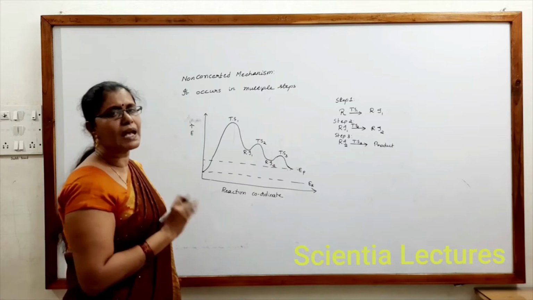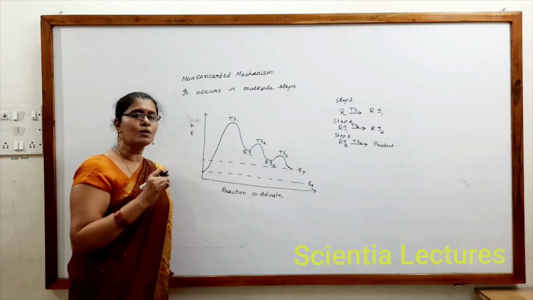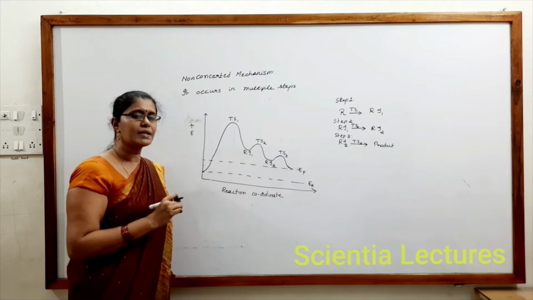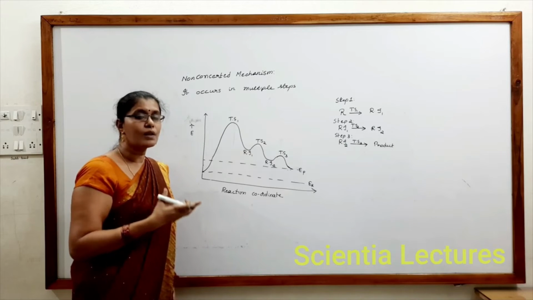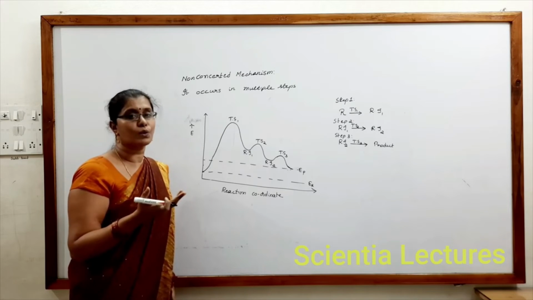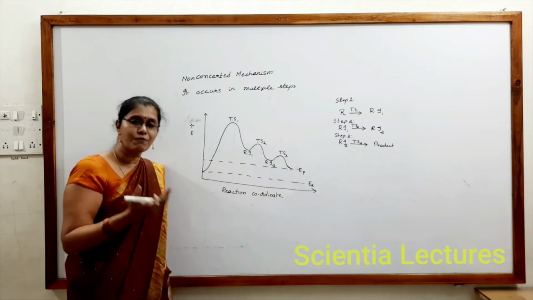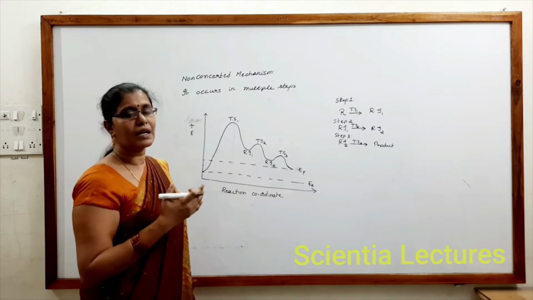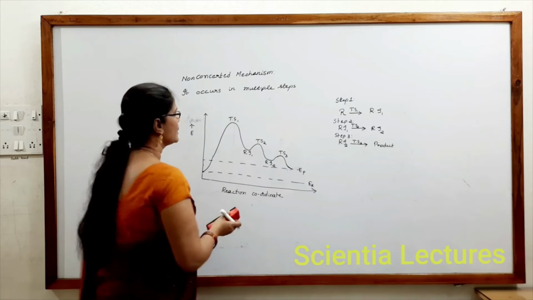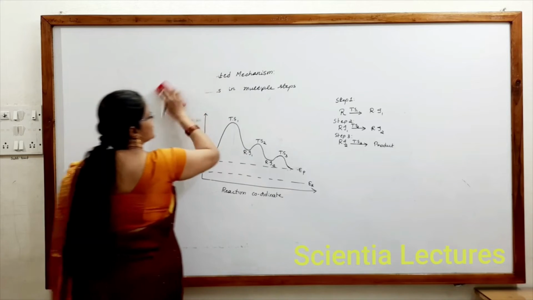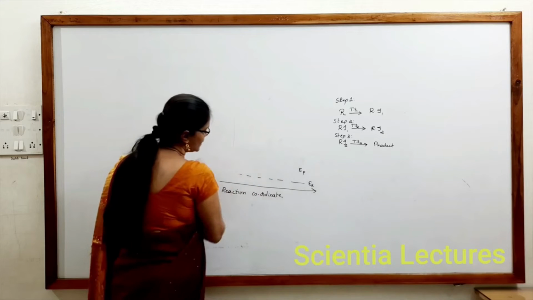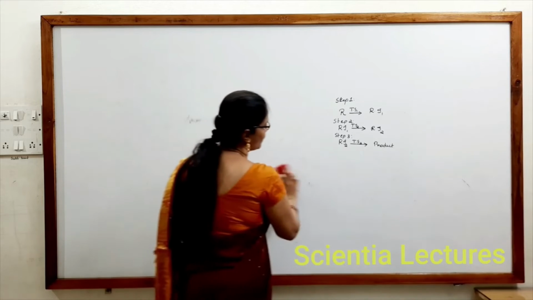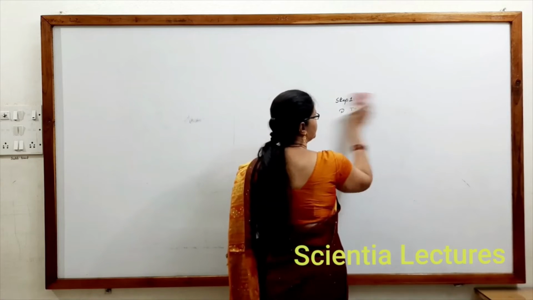This has been asked many times in exams. Higher activation energy means a slow step, because more energy is required to reach the threshold energy state, so the reaction occurs slowly. So, the non-concerted mechanism occurs in multiple steps, and we have already checked the types of questions that would be asked from it.